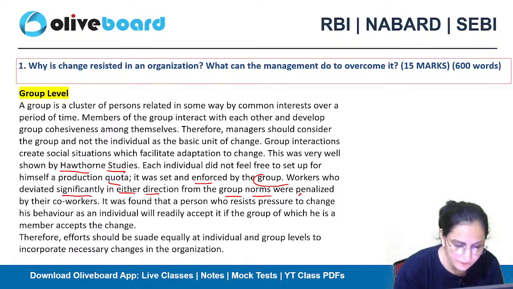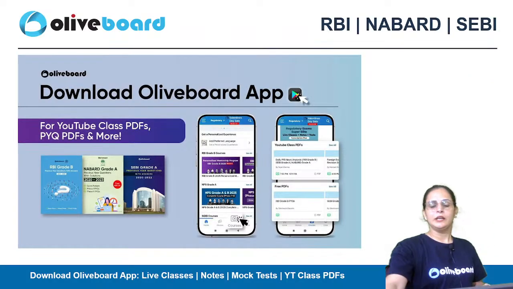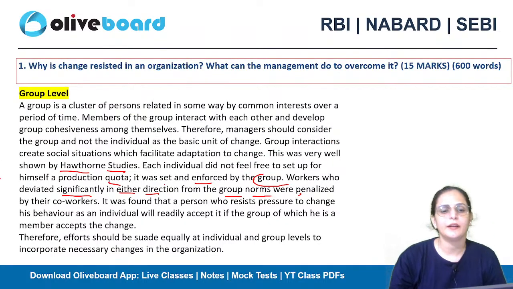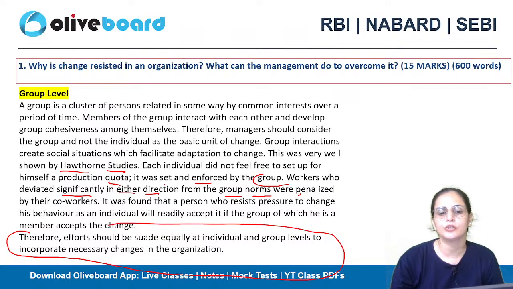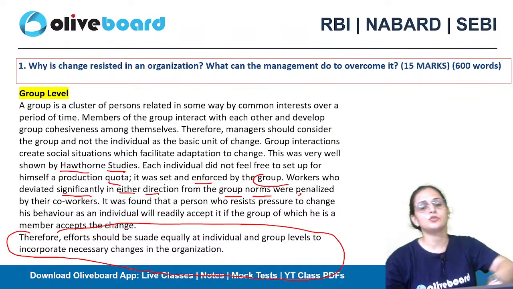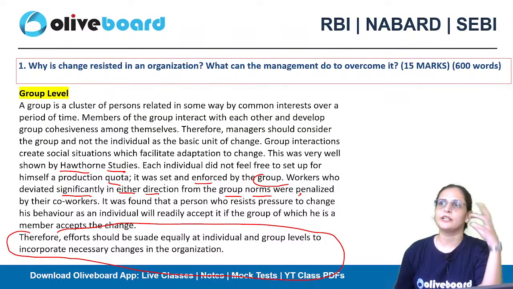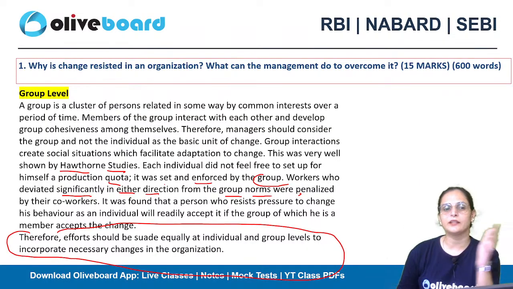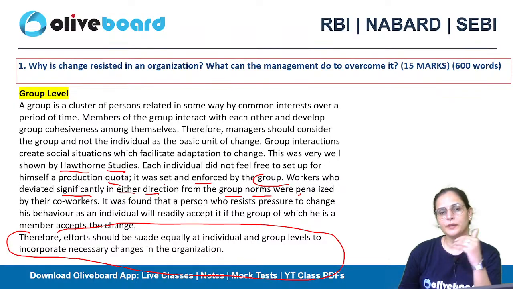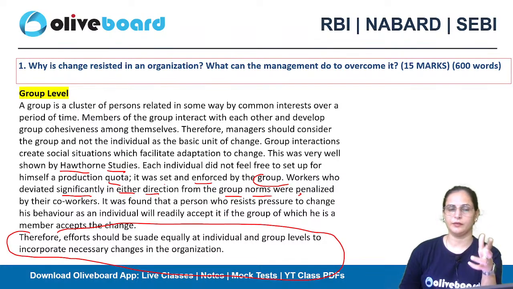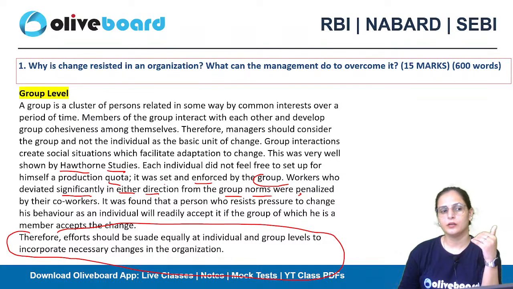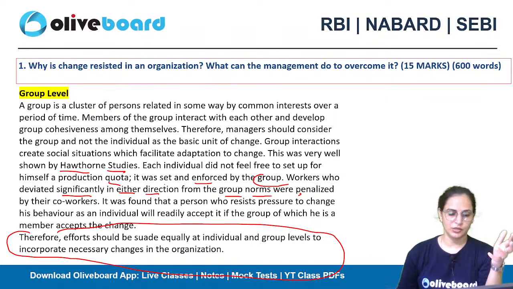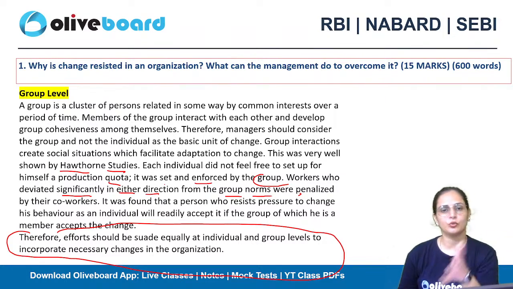Clear? Now moving further. So here, this particular last line is acting as a conclusion. Efforts should be weighted equally at the individual level or at the group level. Effort should be equally important if you want to overcome the resistance towards the change, at the individual level or at the group level, right?